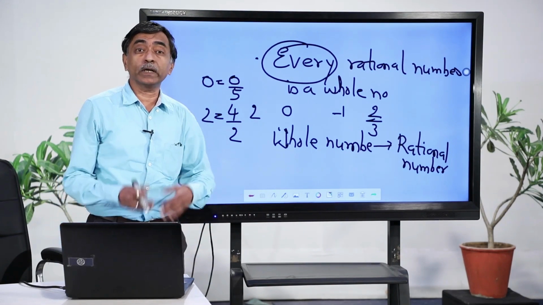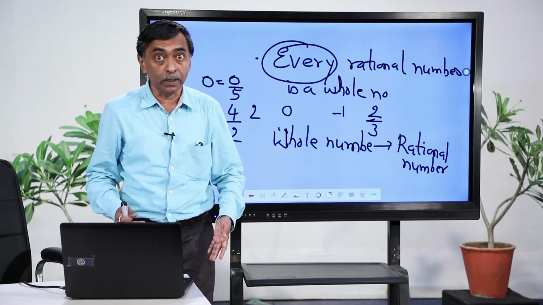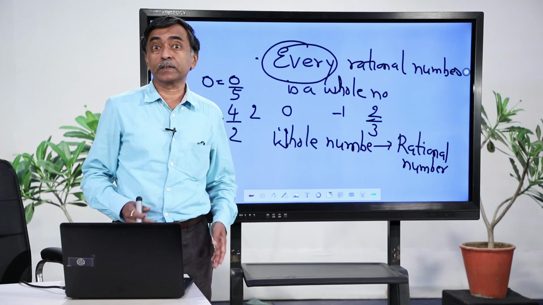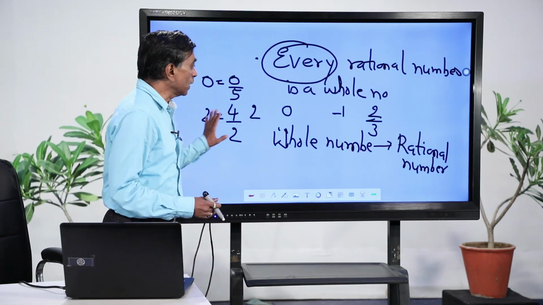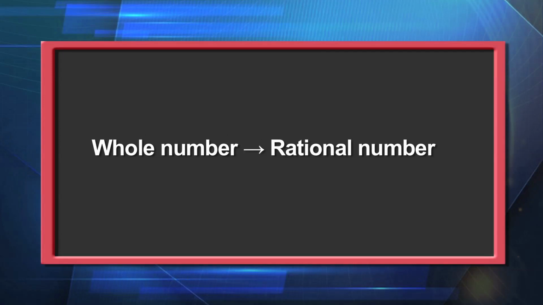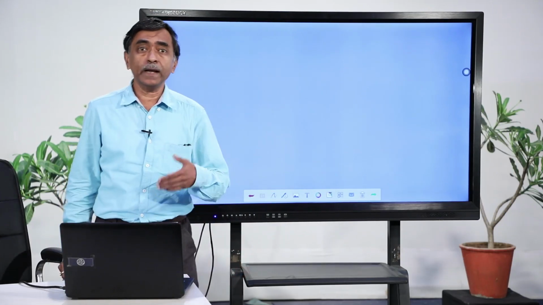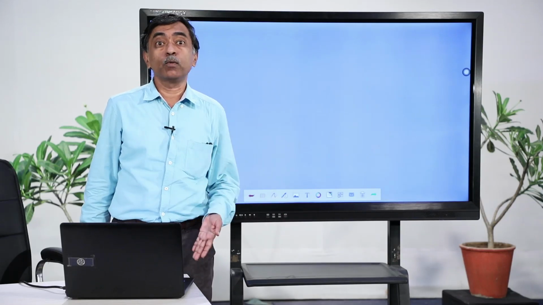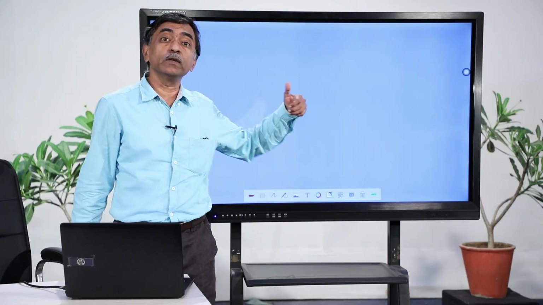So, every whole number whatever you take, try to find a whole number which is not a rational number, and that can be a mind boggling exercise for you. You might get interested in that, but as far as the statement goes, every whole number is a rational number. Now, some such statements, when you try to understand them, it is not merely the words that are important, it is the logic of mathematics that goes behind it. The use of the word every, that is more important. Even if you give an example which is in favor of that, that is not going to work, because I might create an example which is not in favor of that, and so that statement becomes false.